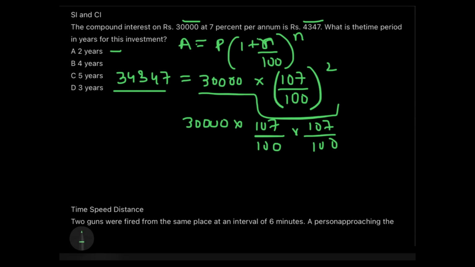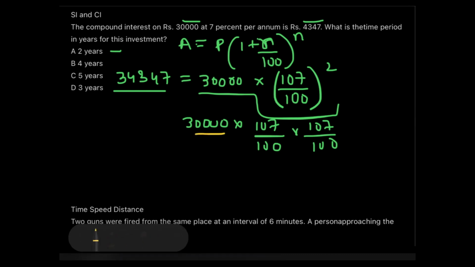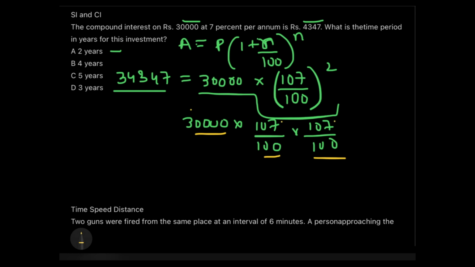Please try to understand what I am going to tell you now. We are not going to solve it. If I write it like this, I am pretty sure my zeros will cut off. But let's just focus on the last digit, guys. 7 into 7 is 49. Am I right? And 49 into 3 gives me 147. Last digit is 7. Is it matching? Yes, it's matching.